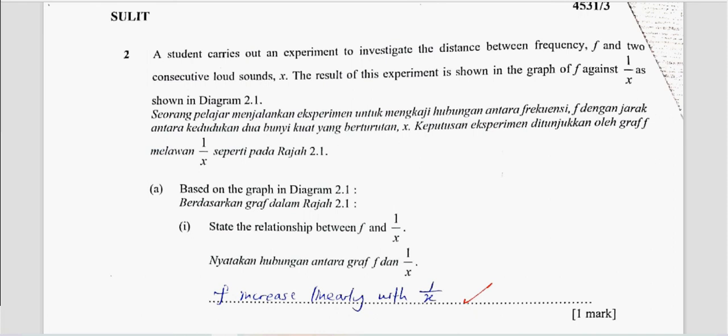Okay, question number 2. A student carries out an experiment to investigate the frequency and the distance between two consecutive loud sounds. The result of the experiment is shown in the graph of f against 1 over x as shown in diagram 2.1. Based on the graph in 2.1, number 1, state the relationship between f and 1 over x. For this one you need to refer to the graph.